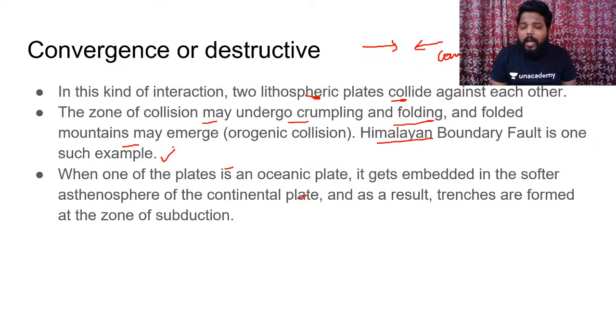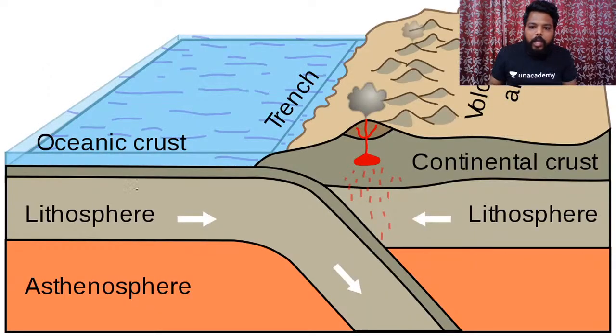All these Himalayan ranges are the result of convergent plate boundaries itself. And when one of the plates is an oceanic plate, it gets embedded into the softer asthenosphere of the continental plate, and as a result trenches are formed at the zone of subduction. We will see detail about this convergent plate boundary in different aspects. Clear? If we have one oceanic plate converging with one continental plate, then this oceanic plate obviously tends to subduct under the asthenosphere which is present beneath the continent.